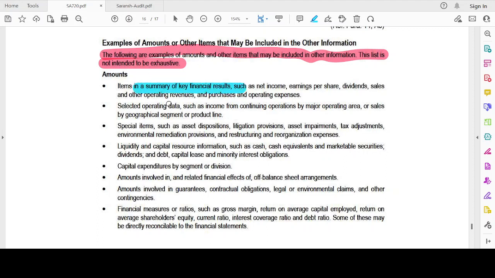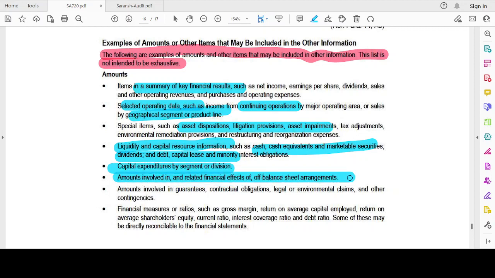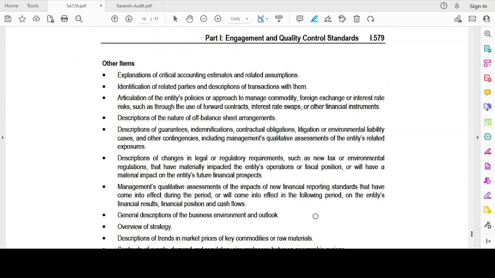Summary of key financial results, selected operating data from a continuing operation or geographical segment or product line, special items such as asset disposition, litigation provision, asset impairment, etc. Liquidity and capital resource information such as cash and cash equivalents, marketable securities, dividends and debts, capital lease and minority interest obligations, capital expenditure by segment or division, amounts involved in the financial effect of off-balance sheet items, amounts involved in guarantees, contractual obligations, legal or environmental claims and other contingencies, financial measures or ratios such as gross margin, return on average capital employed, return on average shareholders' equity, current ratio, interest coverage ratio and debt ratio. Some of these may be directly reconcilable from the financial statement.